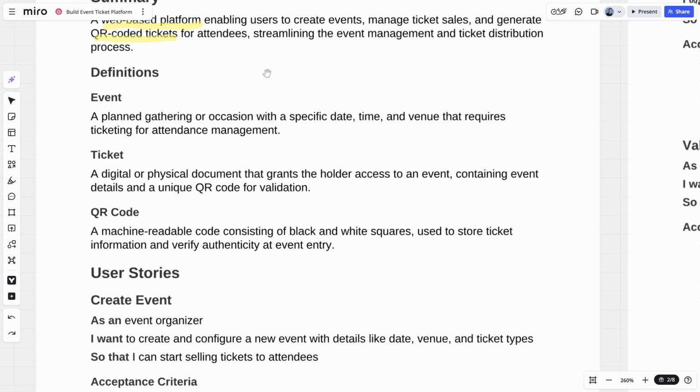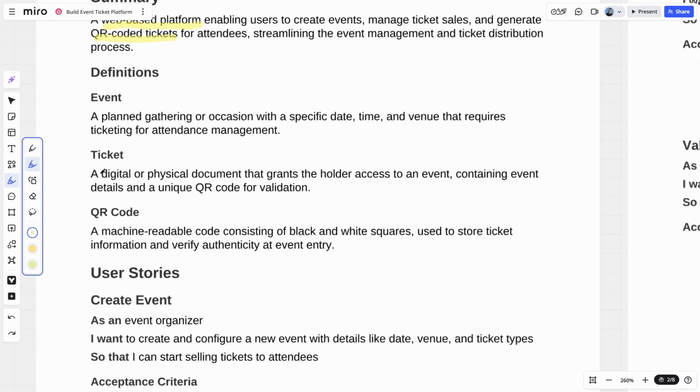So we have the definition of an event. Where's that highlighter? So a planned gathering or occasion, specific date, time, and venue that requires ticketing for attendance management. So we'll come on to doing some domain analysis a bit later, but words like date, time, and venue, we'll want to take a look at those and track those a bit later.